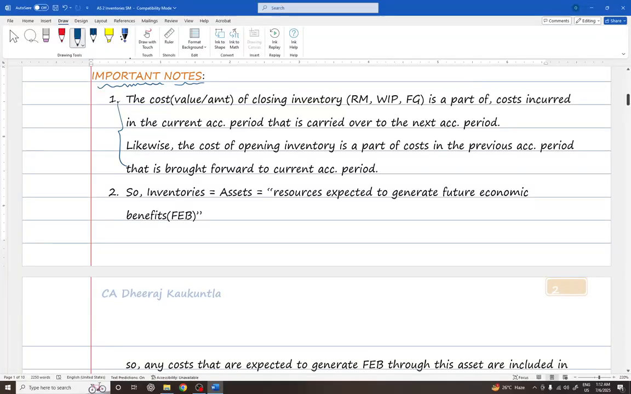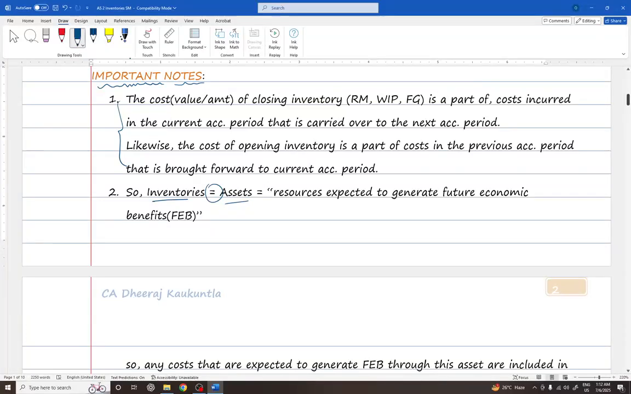What it is trying to say is that the closing stock amount which we get in the financial statements is the cost incurred in the current year, whereas the opening stock value is from the cost that was incurred in the previous year. Inventories are equal to assets, right?